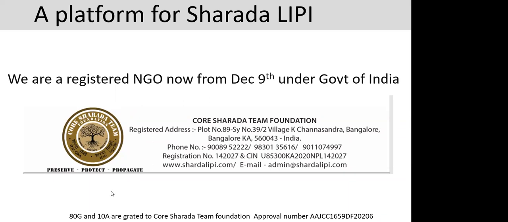It is an organization now because we wanted to give a platform to this Sharda script, and we created this organization to promote, protect, preserve and propagate. Preserve, because we want to preserve those manuscripts. Today, some are in libraries, some are in personal custody, in somebody's house, or not in good shape. So that is one of our motives, to preserve these manuscripts.